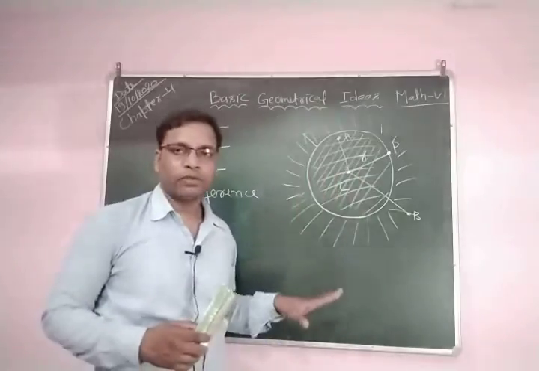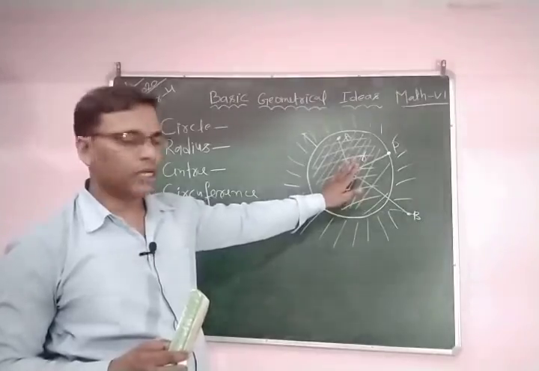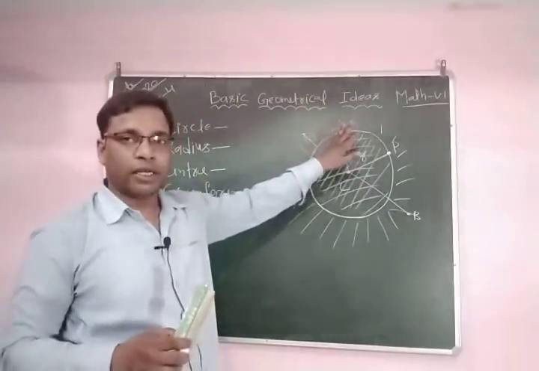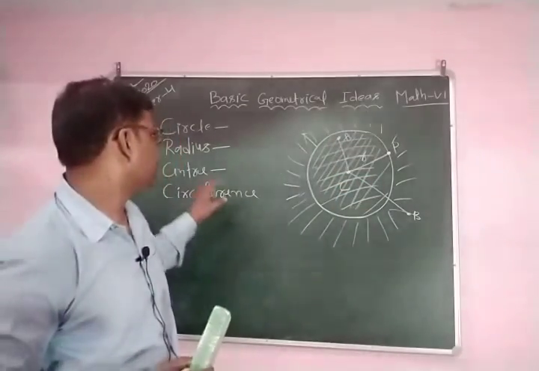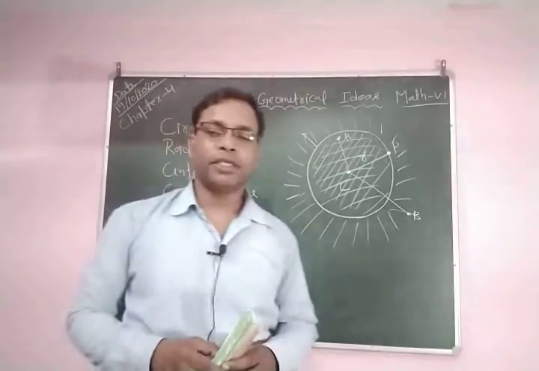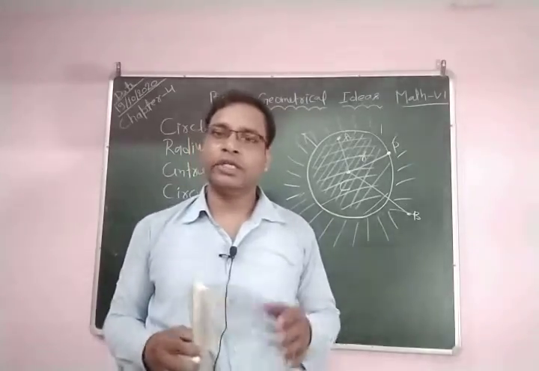So a circle is a closed curve. Inside is called an interior point, outside an exterior point, and on the line a boundary point. So here we discussed radius, center, circumference, circular region, exterior point, interior region, and the boundary.